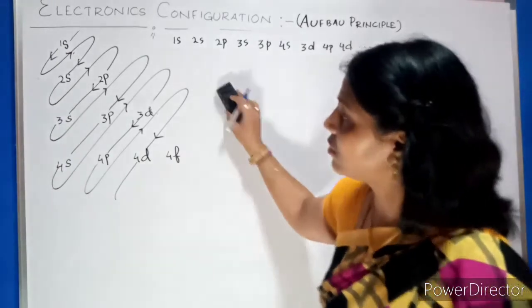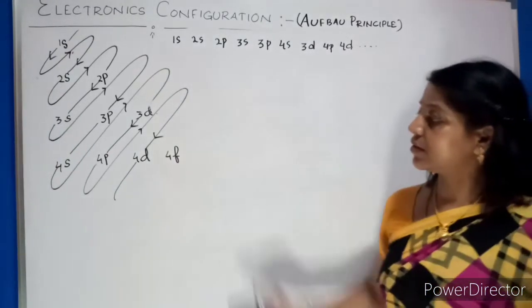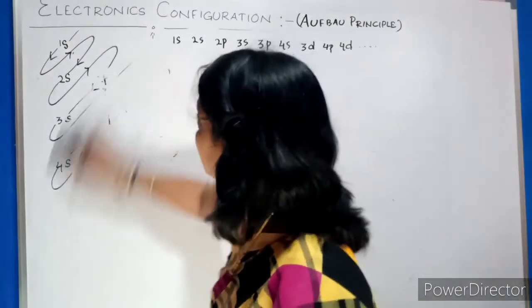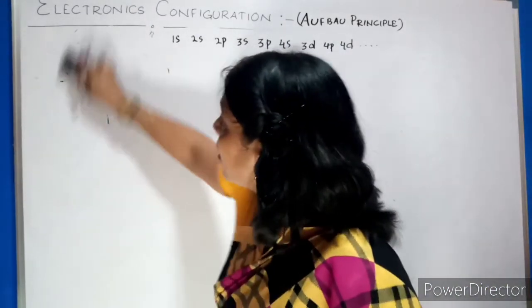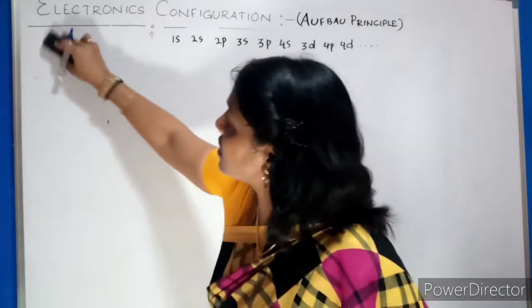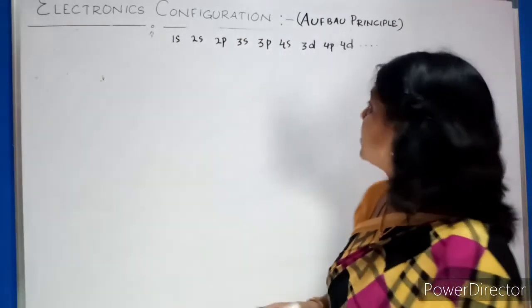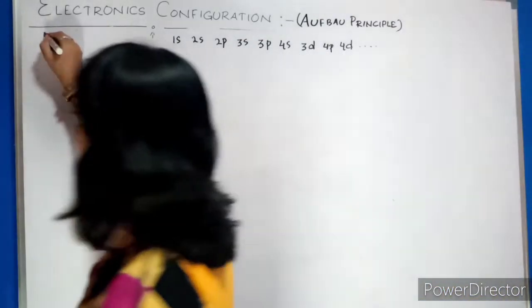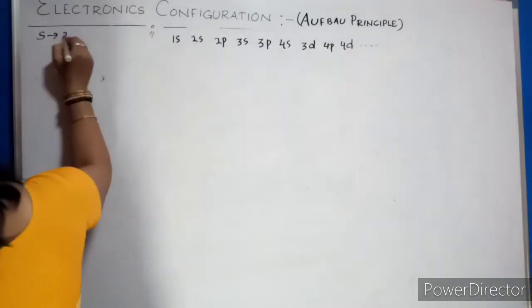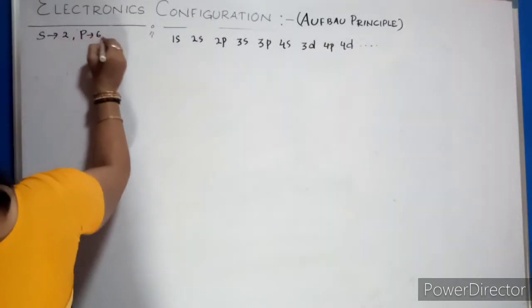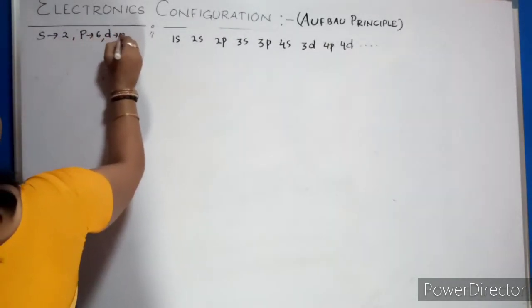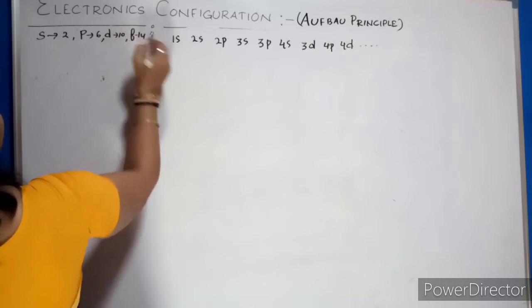You can take the snapshot. I'll rub it. Now let us start to write. I think all of you know the capacity of these orbitals. The s capacity is 2. p capacity is 6. d is 10. f is 14.